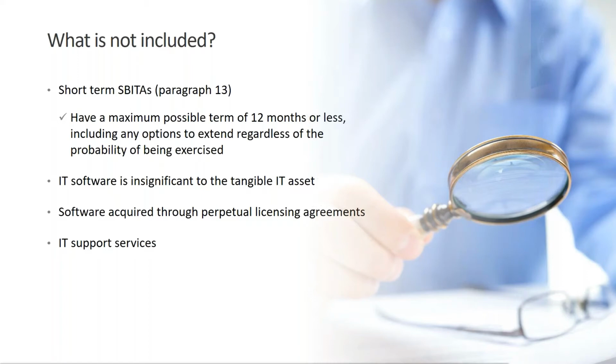Now, if you have a situation where your contract is for a tangible asset that also includes software, what do you do with that? Well, if that IT software is insignificant to the IT asset, then you would report the transaction as a lease instead of a SBITA. An example of that would be a smart copier, where you have a tangible capital asset, which is the copier, that also has that IT software component. But really in this case, that IT component is pretty minor. So you would just treat that entire smart copier contract like a lease.